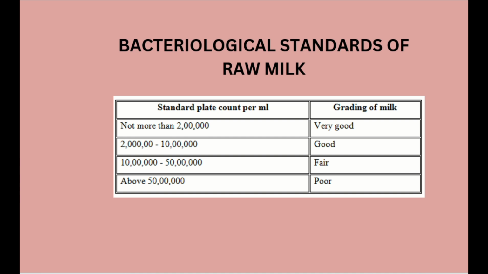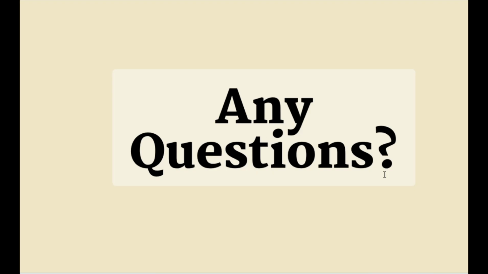Again, we will discuss the bacteriological standards of raw milk. If the standard plate count per ml is not more than 2 lakh, then it is very good quality milk. If it is 2 lakh to 10 lakh, then it is regarded as good milk. If the SPC per ml is about 10 lakh to 50 lakh, it is graded as fair. And if it is more than 50 lakh, it is poor.